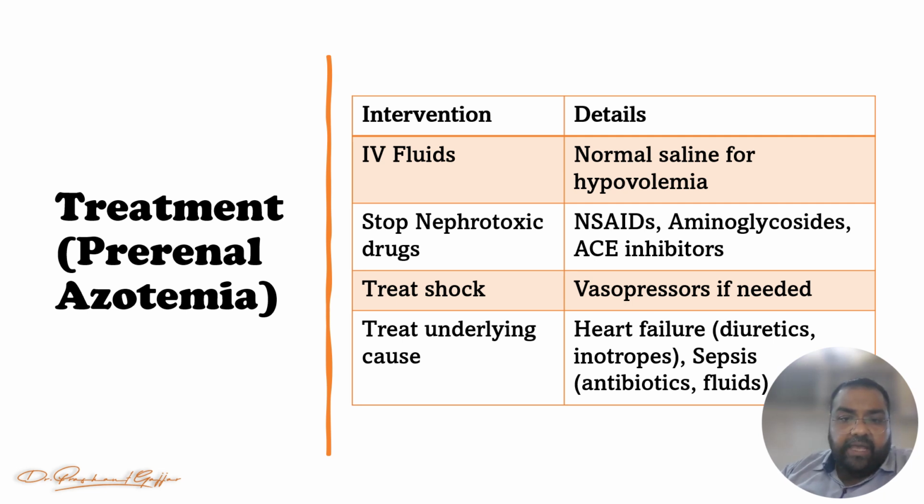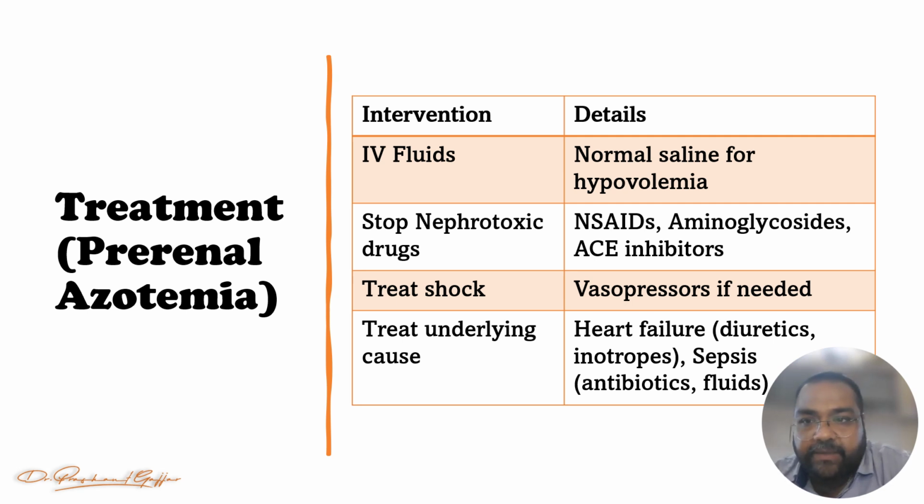And we advise to stop nephrotoxic drugs like NSAIDs, non-steroidal anti-inflammatory drugs, aminoglycosides, and ACE inhibitors, right? Another, we have to treat the shock. If needed, we can give a vasopressor also, like dopamine and dobutamine, right? And if we find the underlying cause, we have to treat it. If there is heart failure, start diuretics or inotropes. If there is sepsis, then we start antibiotics and fluid. So I hope you can easily understand the treatment of prerenal azotemia.